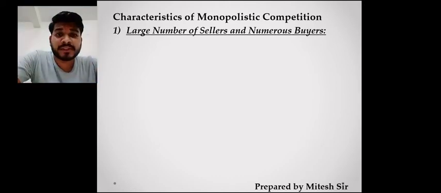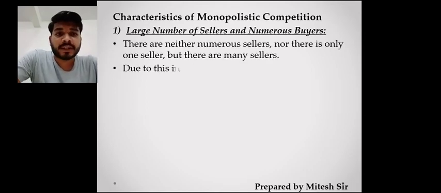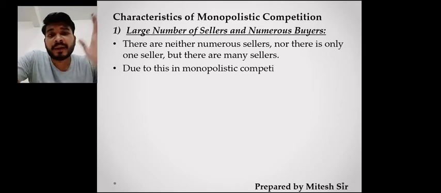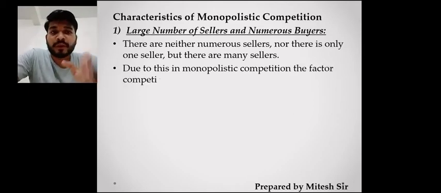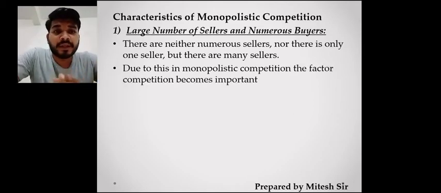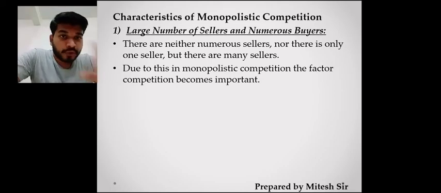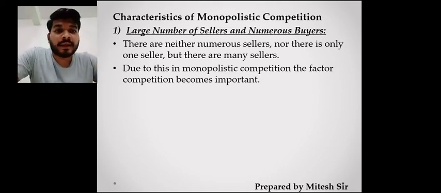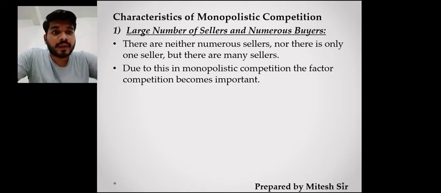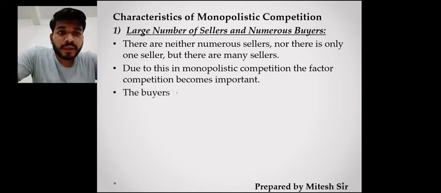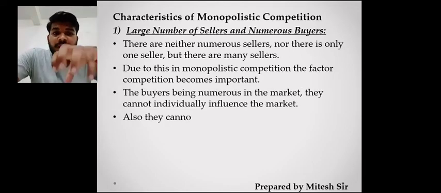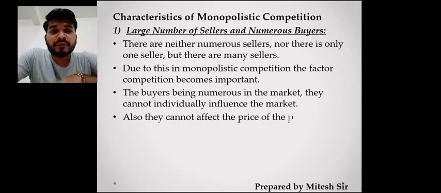Here perfect competition will be there, but monopoly will not be there in that sense. In monopoly there was only one seller, but here there are a number of sellers and buyers. There are too many sellers, and there is no single seller. So here we can say that an individual person cannot influence the market.